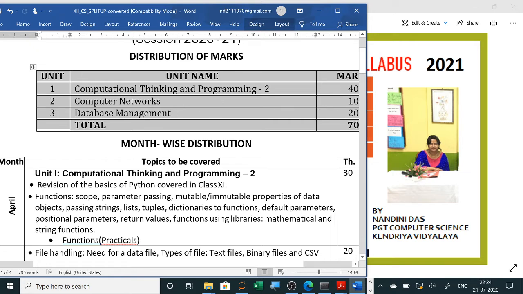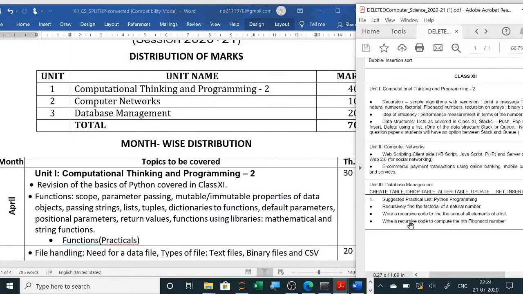So we have already started the revision of the basics of Python. We have already seen the deleted portion. In the deleted portion, only recursion and idea of efficiency are deleted. From stack or queue, one will come. Here it is written that it will be optional, so any one, in an OR question, will be asked. Then from networking, web scripting, server side, client side have been removed, and e-commerce has been removed. From database management, the select query is there, along with create table and drop; other than the select query, the other DDL and DML commands have been removed.